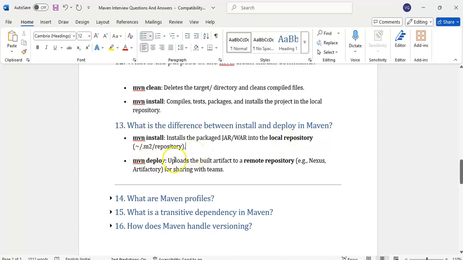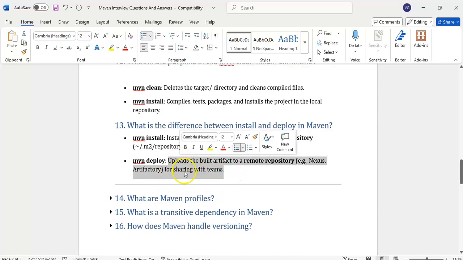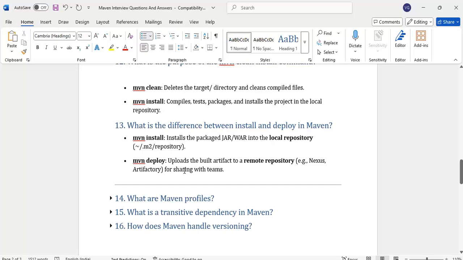mvn deploy, what will it do? It will upload the generated jar file into the remote repository. Remote repository means our company repository, such as a Nexus repository, for sharing with the team. Suppose you generate a reusable jar file that some other team may use. Instead of sharing manually, we push it to the Nexus company repository, and the other team will take it from there. Deploy will upload to the remote repository.